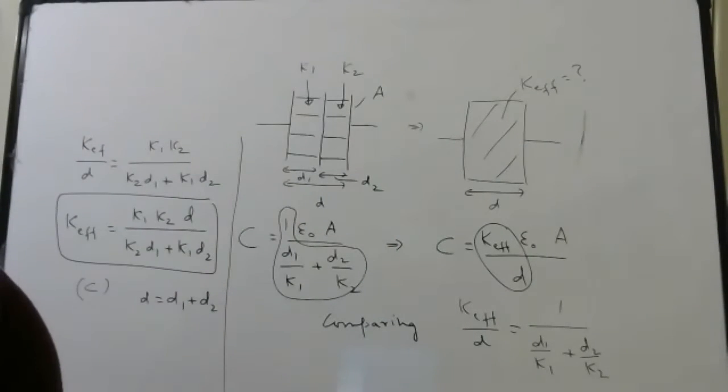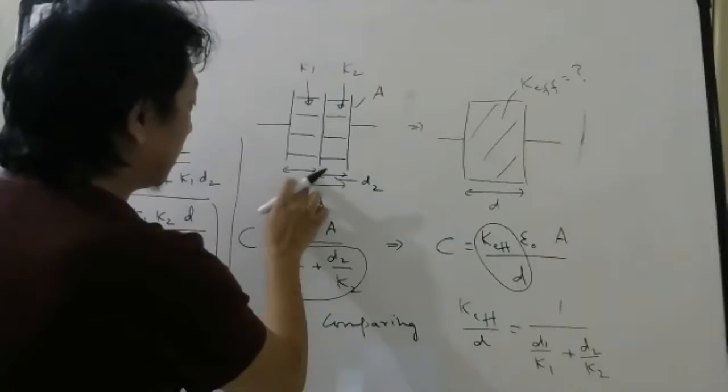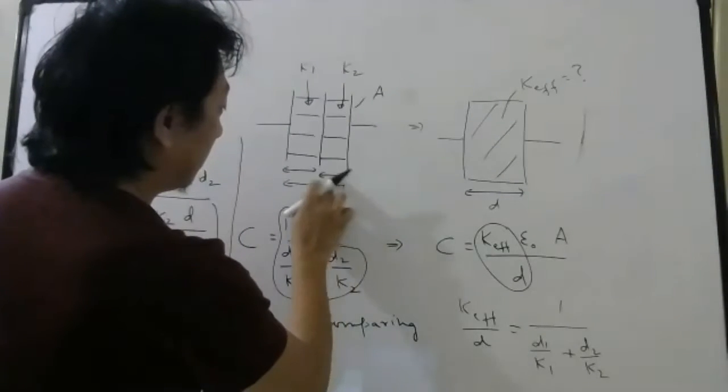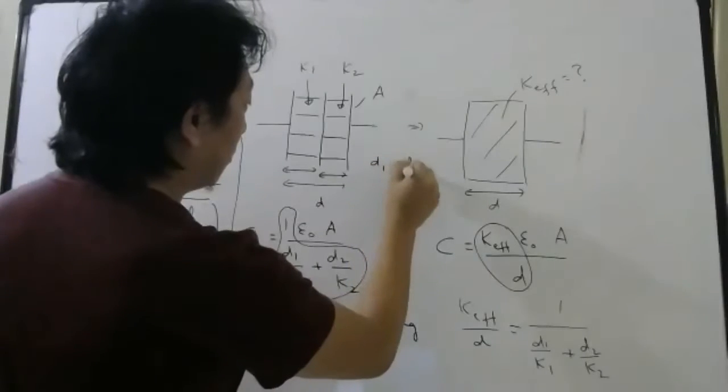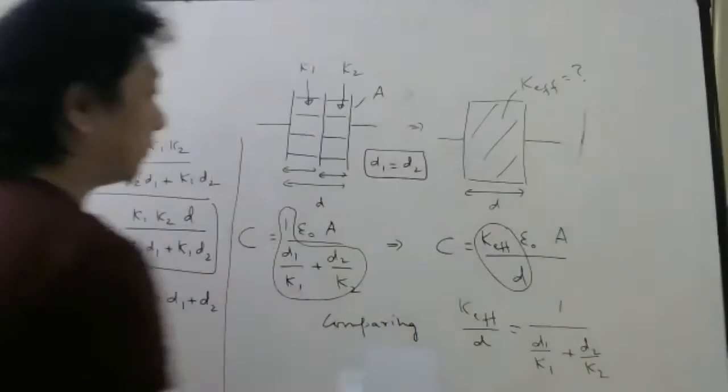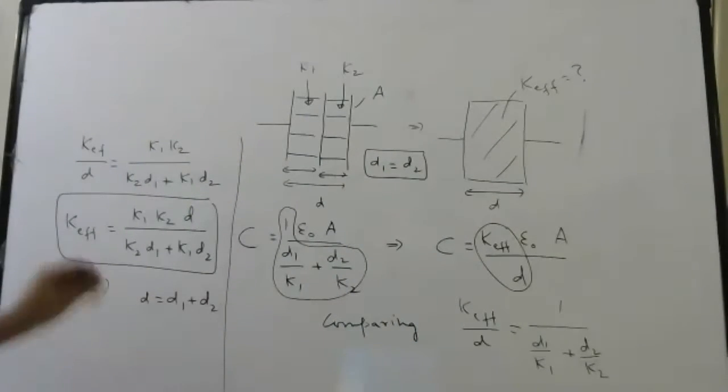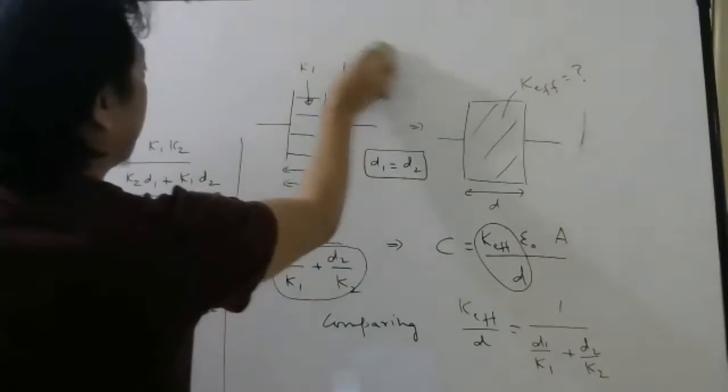Now try to answer quickly, okay, without wasting too much time. What if this distance was equal? If D1 was equal to D2, then what will be the answer? Can you check quickly?